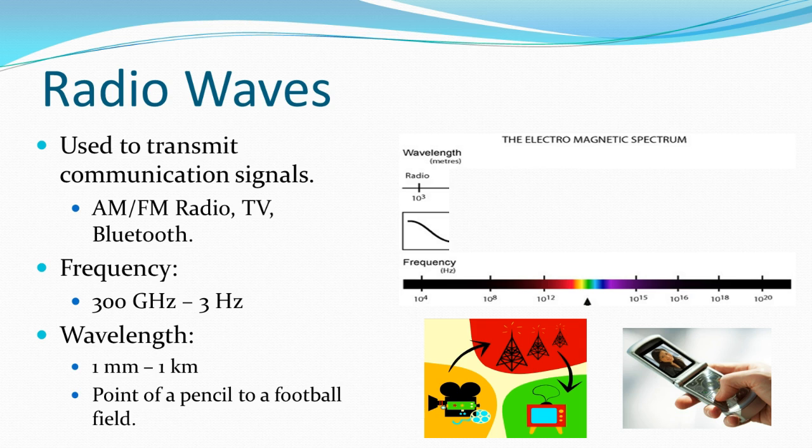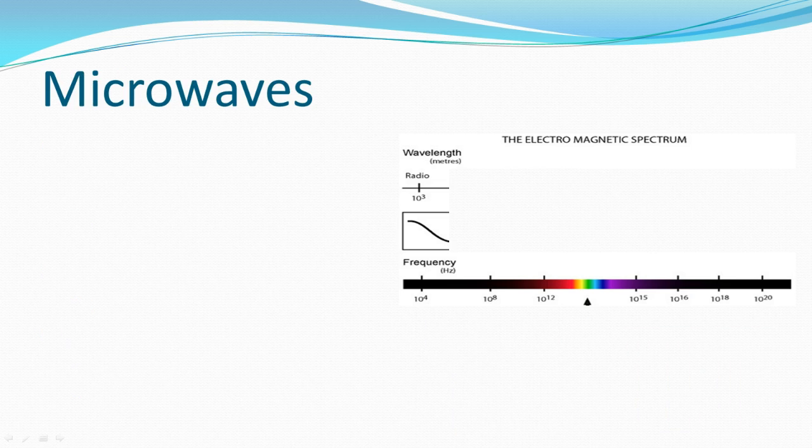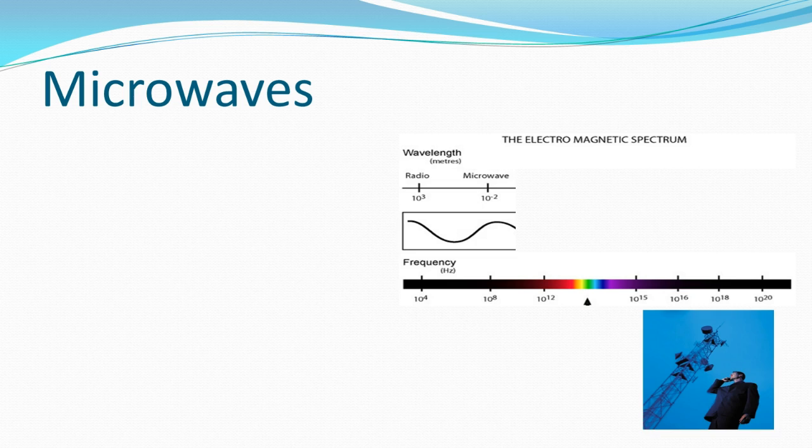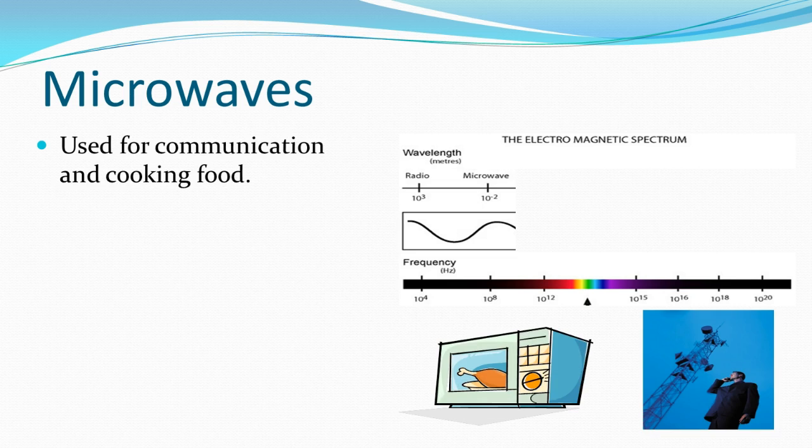We use radio waves that have a size from the point of a pencil to being as long as a football field, depending on the type or form of communication we need. Microwaves are the next highest frequency and the next smallest wavelength. Microwaves are used for communication as well as, more famously, cooking food.